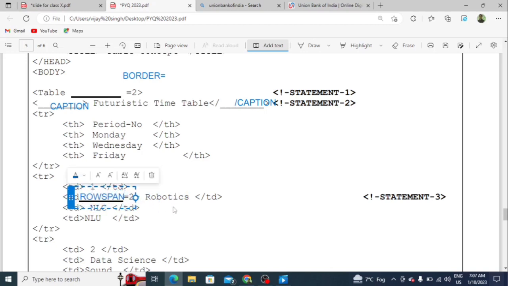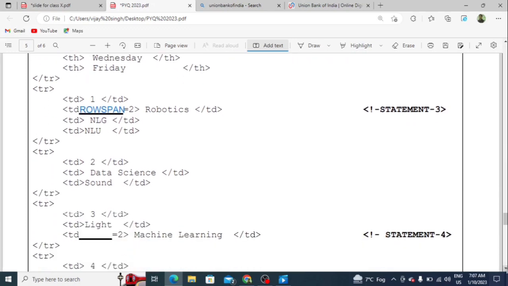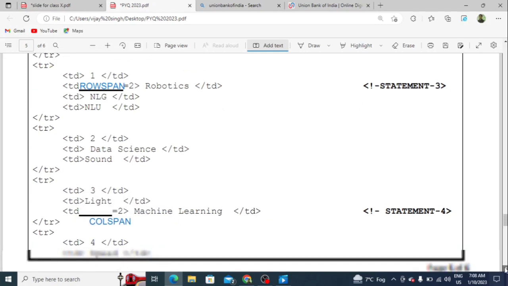This is clear. Here you have to write rowspan 2. And next one, students, is machine learning. When you look at the table, machine learning consists of a column span. So here, students, you have to write colspan equals 2.